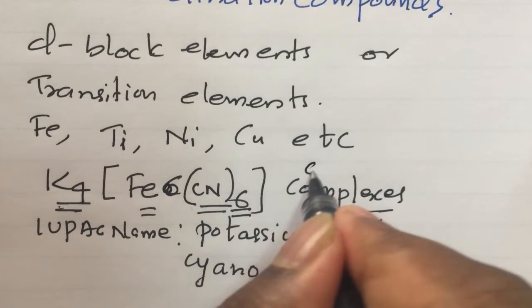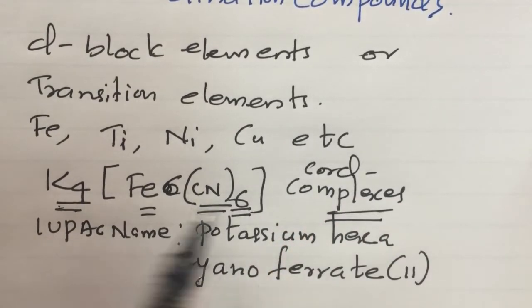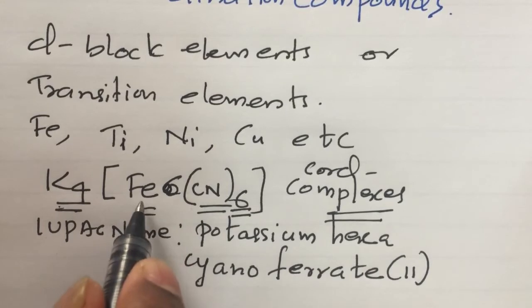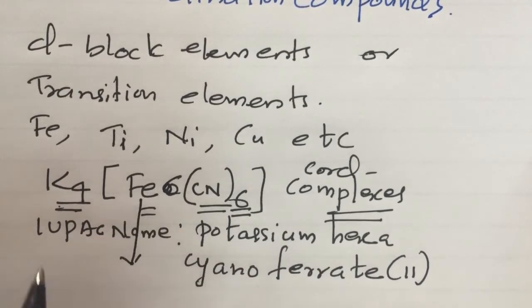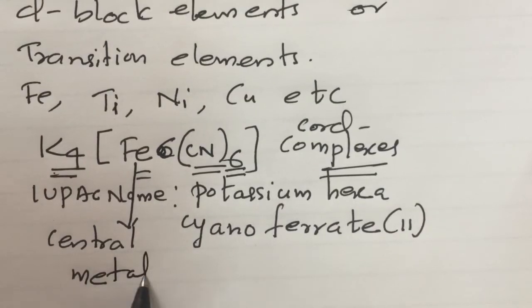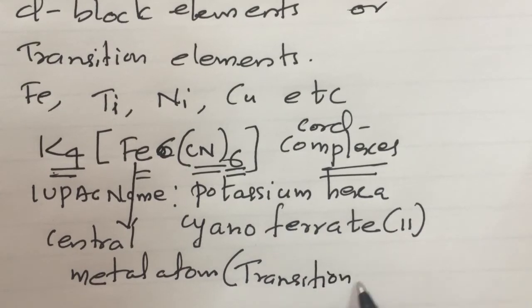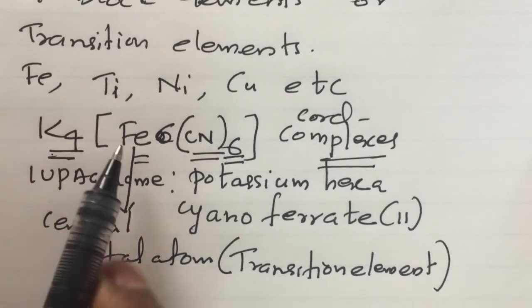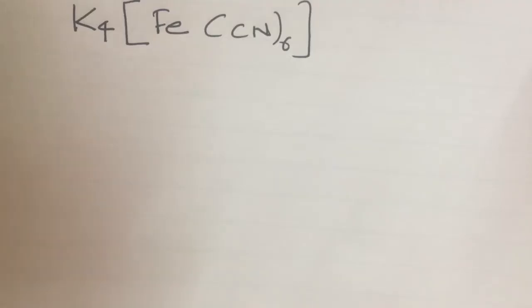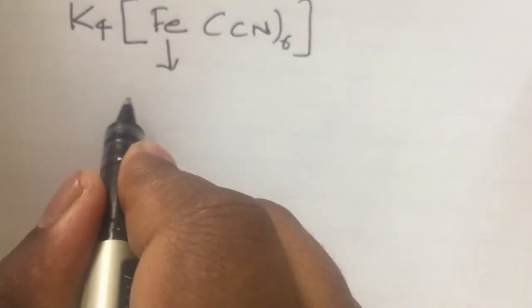In coordination compounds, or coordination complexes, the main element is Fe, and Fe is called the central metal atom. The central metal atom is always a D block element, and D block elements are also called transition elements. So the central metal is always a transition element, and here the central atom is Fe.